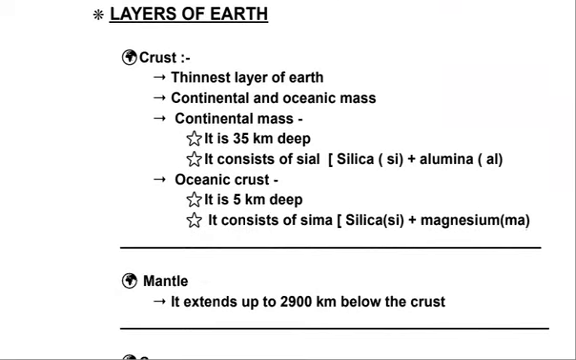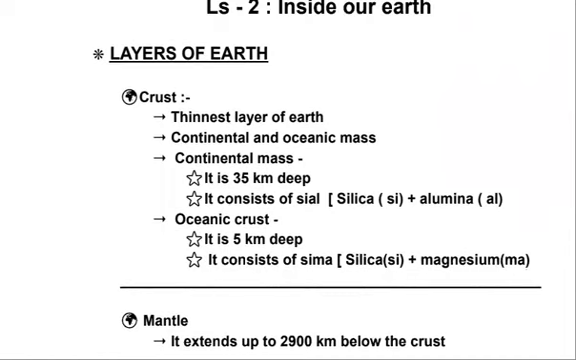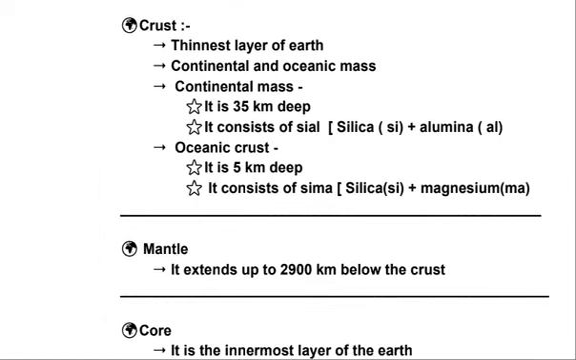Layers of Earth. Now, all of us know that Earth is not just a single mass, it has various layers, like an onion. You must have observed an onion, it has various layers. In a similar manner, Earth also has various layers. Now, let's have a look at these various layers. The topmost layer is called the crust.